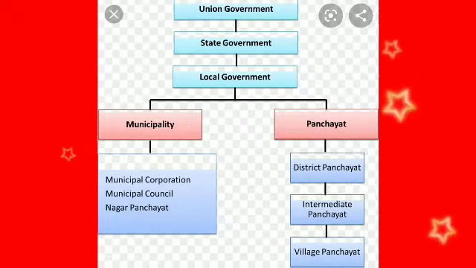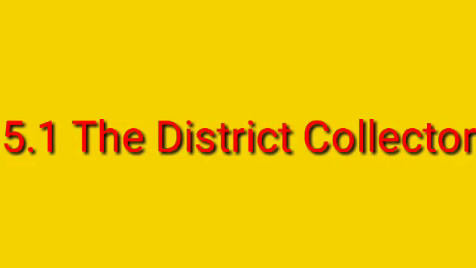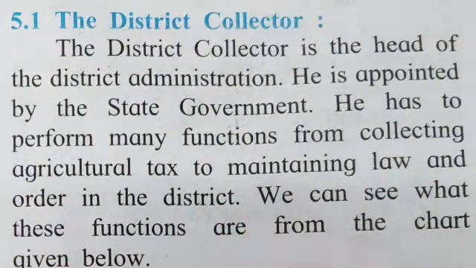So, 5.1, the district collector. The district collector is the head of the district administration. He is the head and he is appointed by the state government. He has to perform many functions from collecting agricultural tax to maintaining law and order in the district. See, we can see what these functions are from the chart given below.